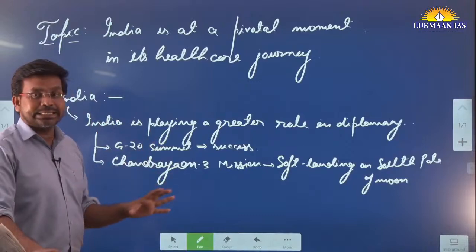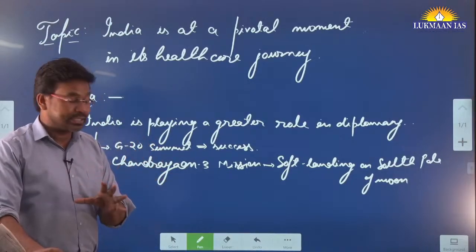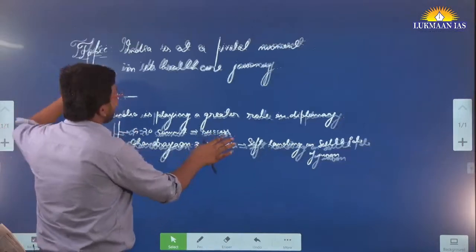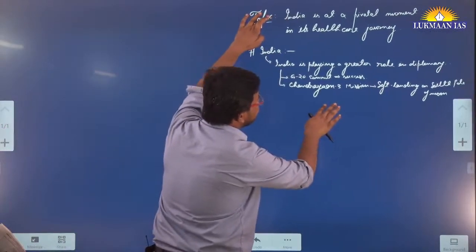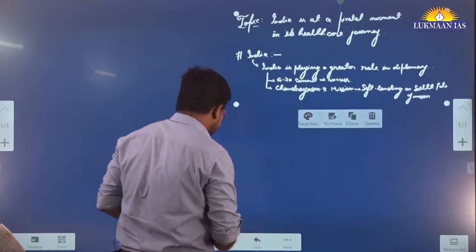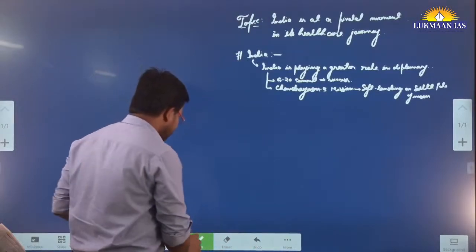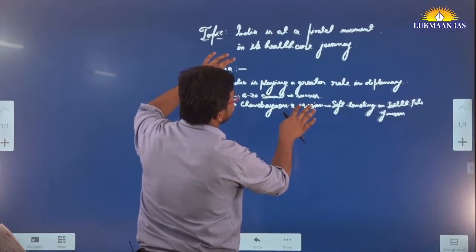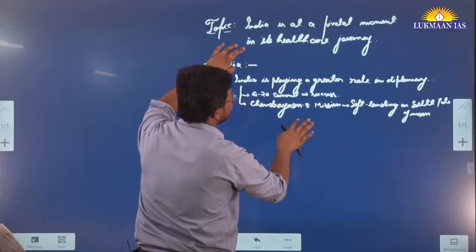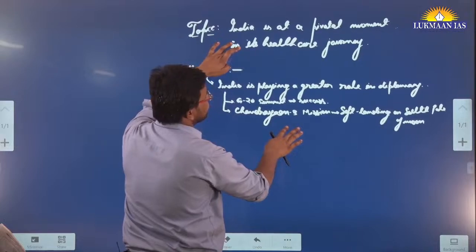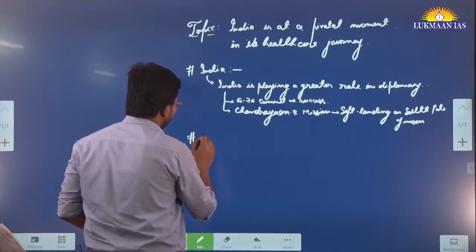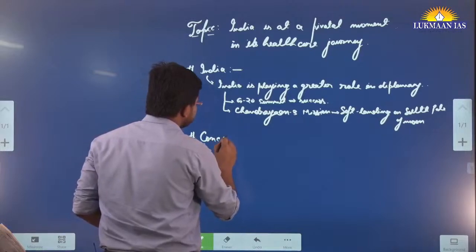After praising India, the author also says that not only is India making progress, but there are certain concerns in front of India also. There are certain areas where India needs to perform a little better. What those areas are, we are going to discuss in this article. The author has talked about the issues that concern India today.